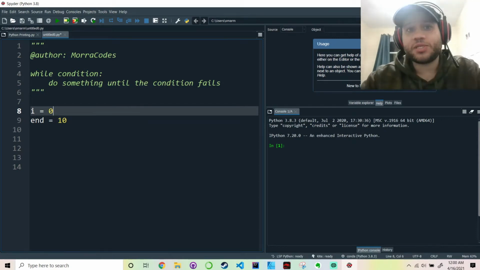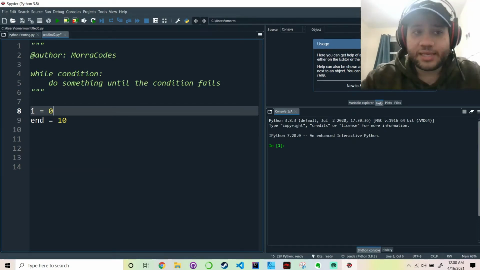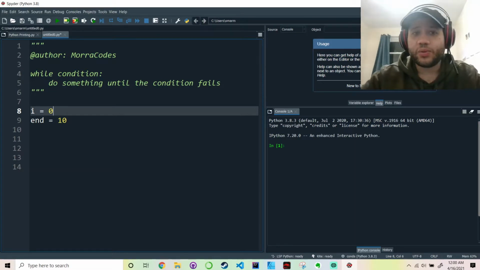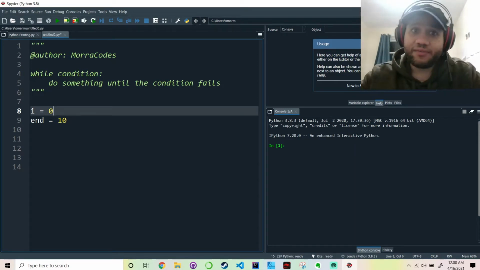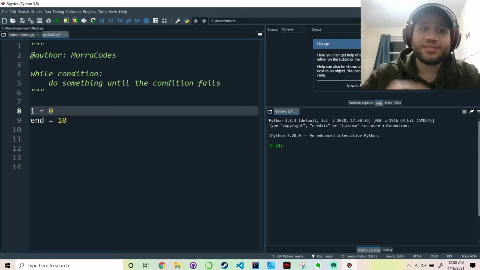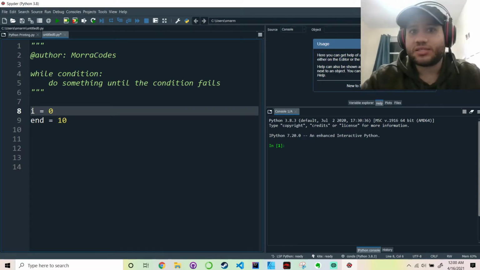In this video, we're going to be talking about another flavor of loops, and it's called the while loop. The idea behind the while loop is basically that you have a certain condition that you lay out, and what comes after this condition is going to be repeated continuously until the condition that you've laid out is no longer valid. So let's explain this.